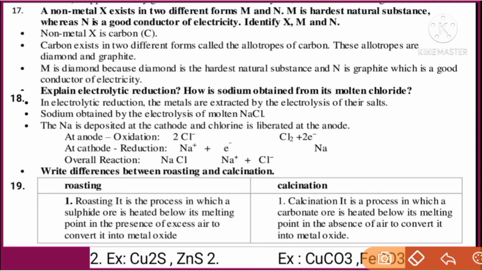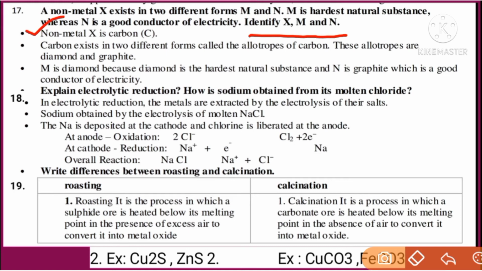Got it? Hello dear students, we are studying chapter number 3, metals and non-metals. Let us check question number 17. A non-metal X exists in two different forms, M and N, where M is the hardest natural substance, whereas N is a good conductor of electricity. So identify X, M and N. So let's begin.